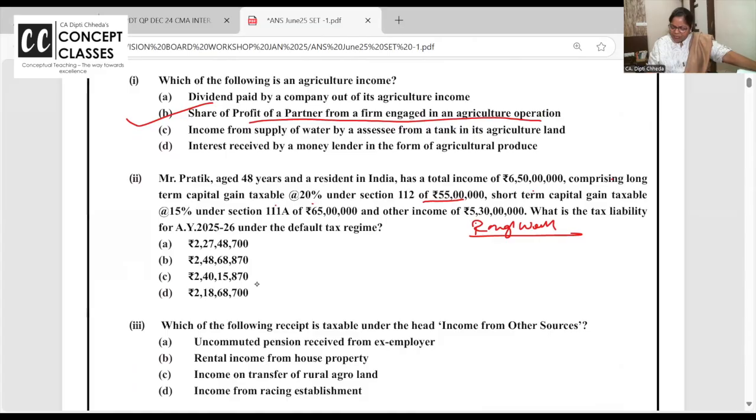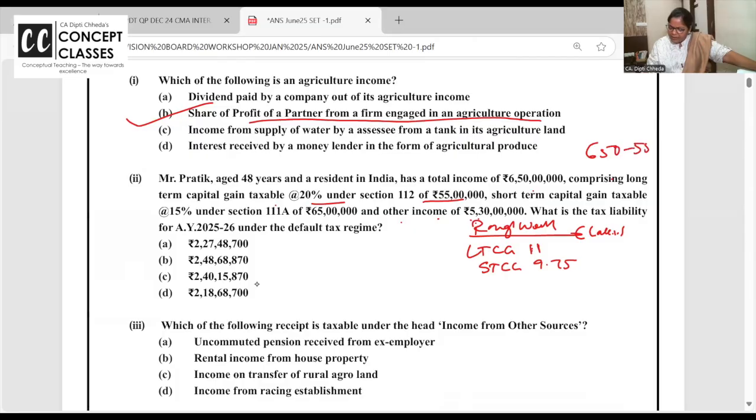Long-term capital gain, 55 lakhs, 20%. So what's your long-term capital gain? 11 lakhs. I'm doing in lakhs. Short-term capital gain, 65 lakhs, 15%. Short-term capital gain is 9.75. And the remaining income is 530. Are you getting it? The total is 650.